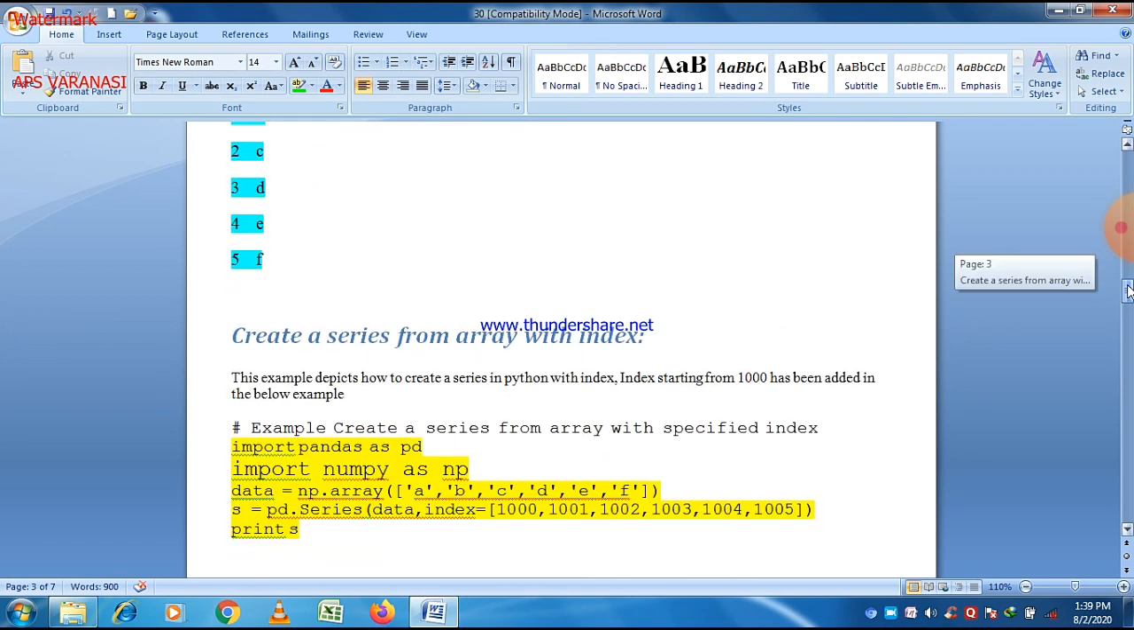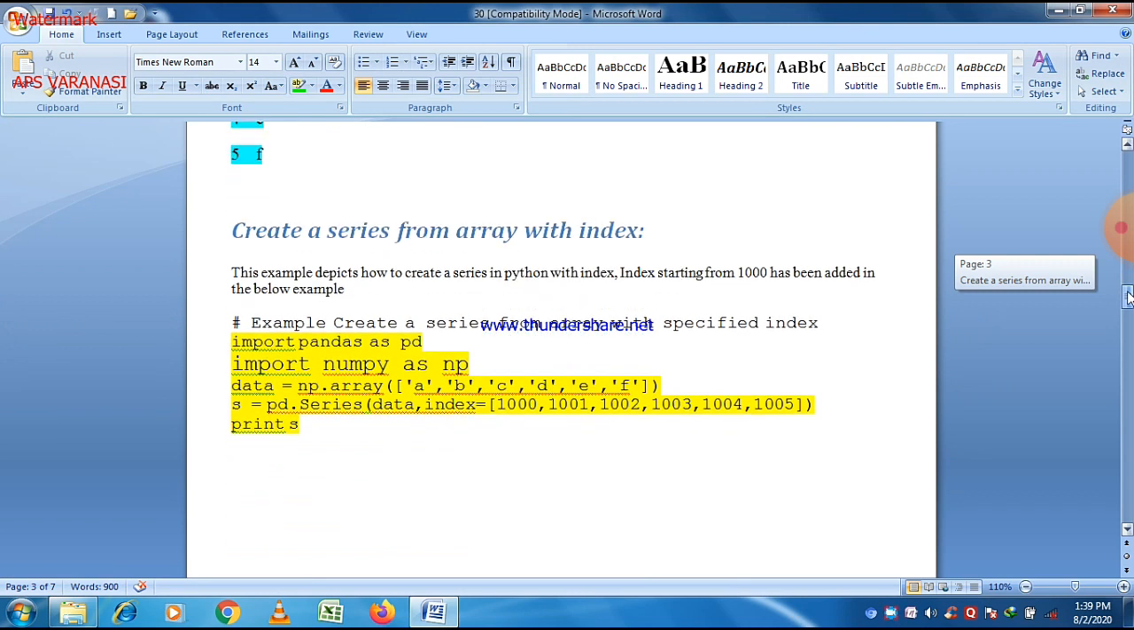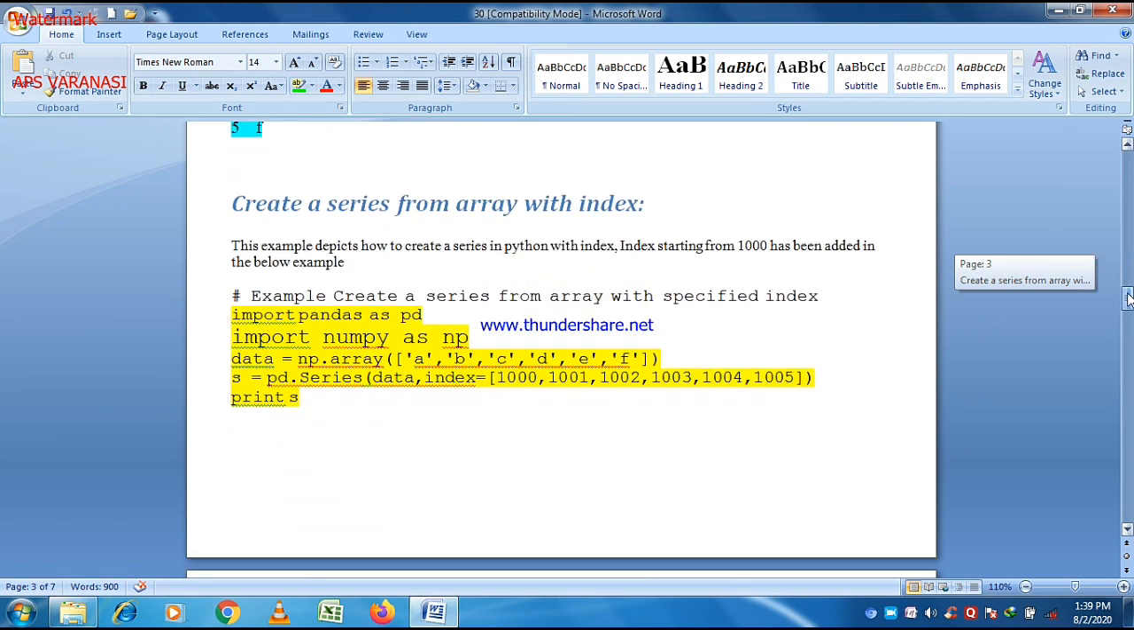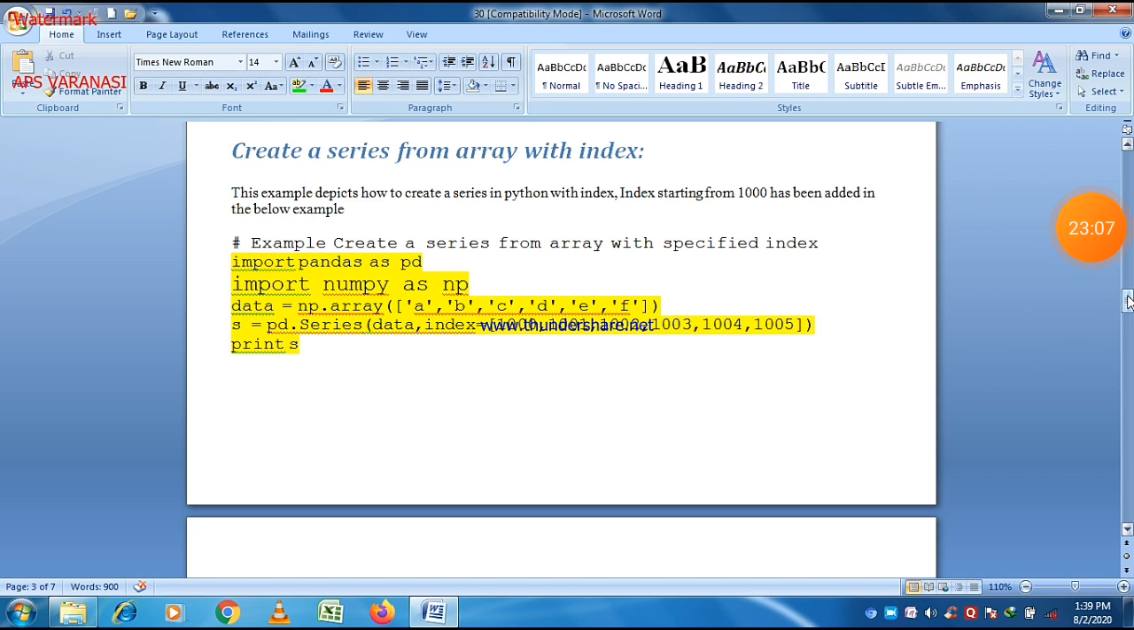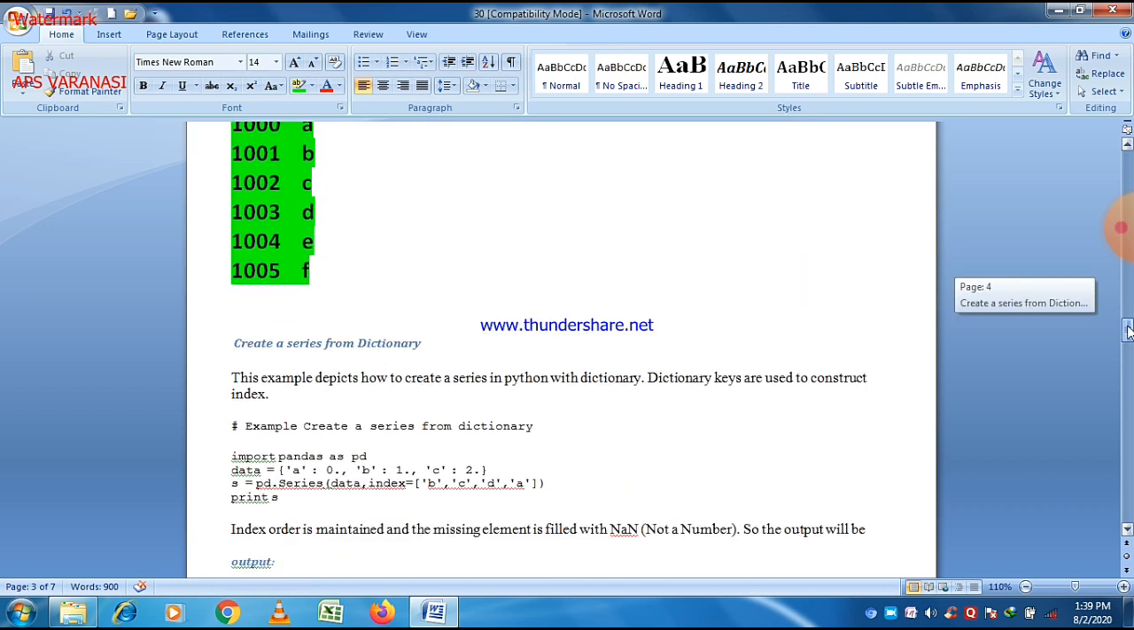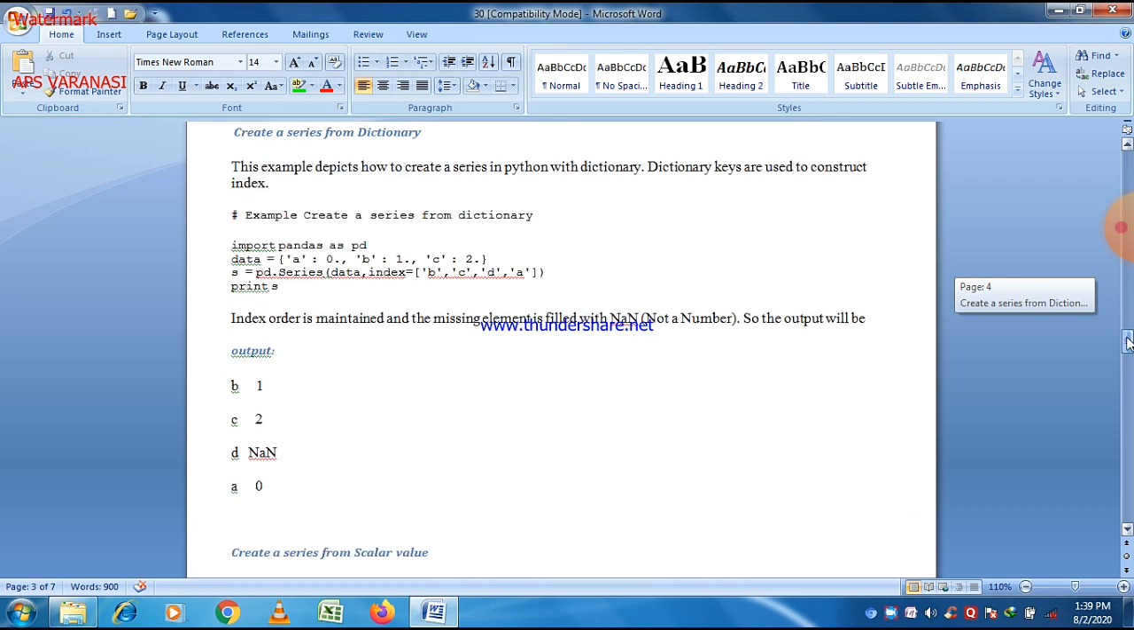Now there is another program, create a series from array with index. Actually it is already discussed. By default an index is there, but if you want to change the index, you should use index as a parameter. So index as a parameter is given here, and different values are passed here, which are given to different values of a series.